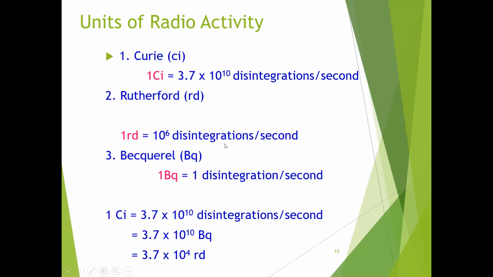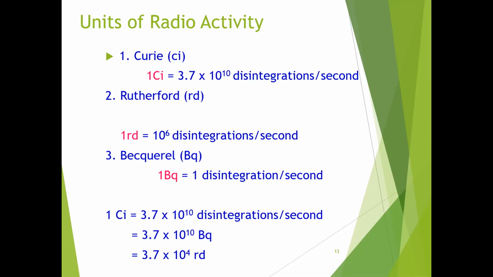If 10 power 6 disintegrations per second, it is denoted by Rutherford, and if 3.7 into 10 power 10 disintegrations per second, then it is denoted by Curie. The becquerel, equal to 1 disintegration per second, is also called the SI unit of radioactivity.